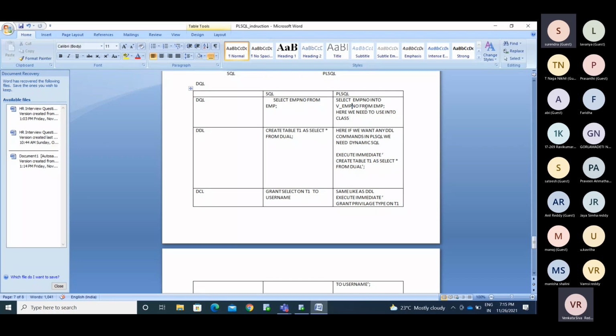Now here we need to use the INTO keyword. You are getting your child from Hyderabad to this place. Say you are getting two people, C1 and C2 variables, a son and a daughter-in-law.